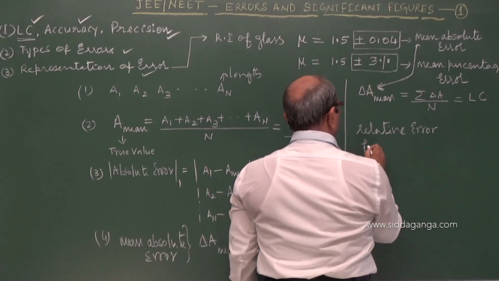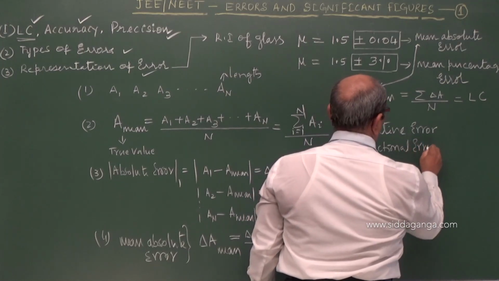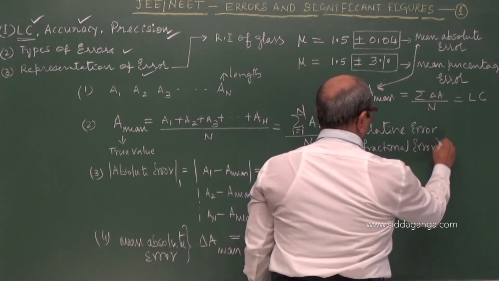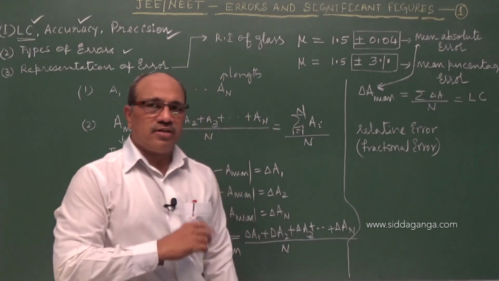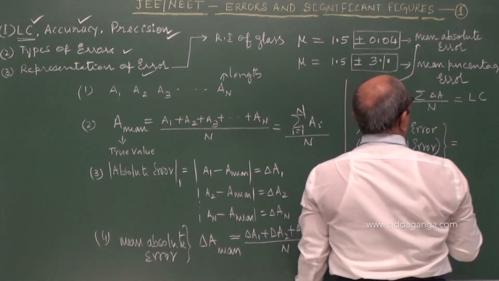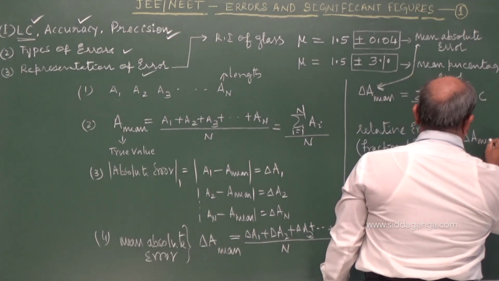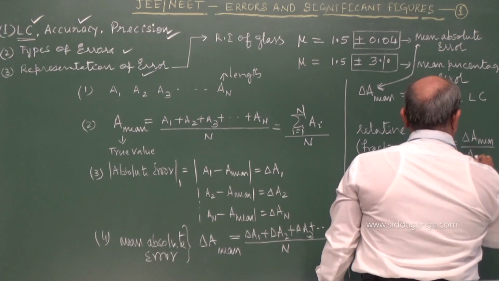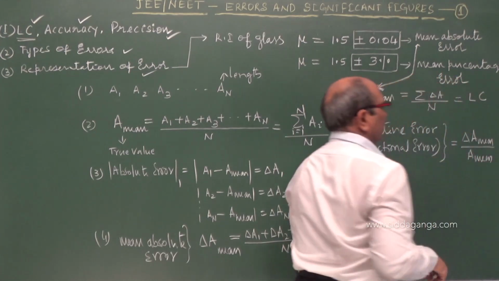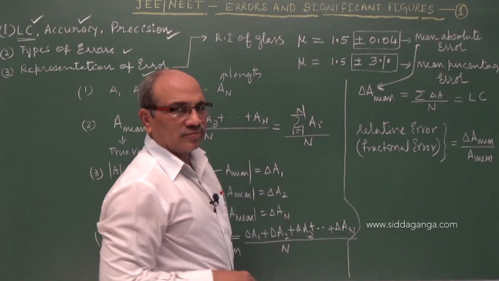It is also called a fractional error. So this is equal to the arithmetic mean of the mean absolute error by the mean value.